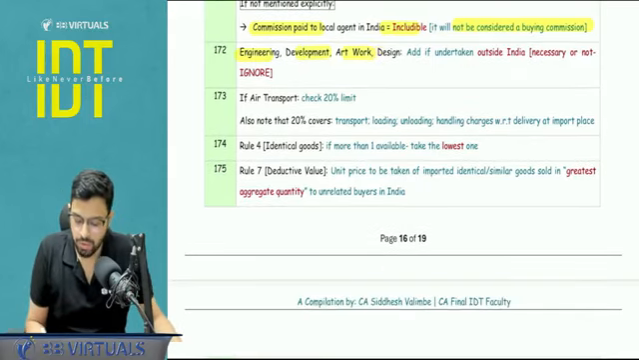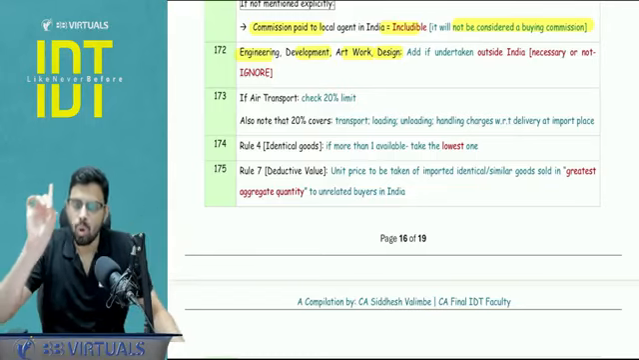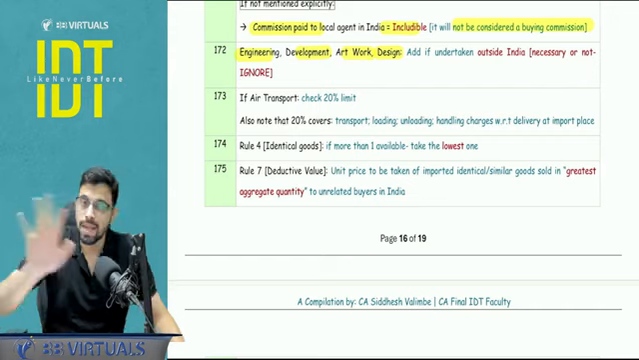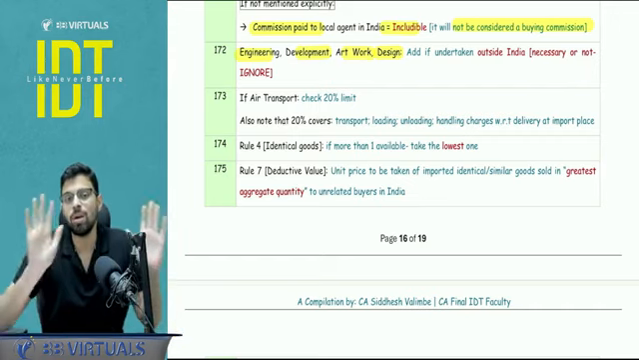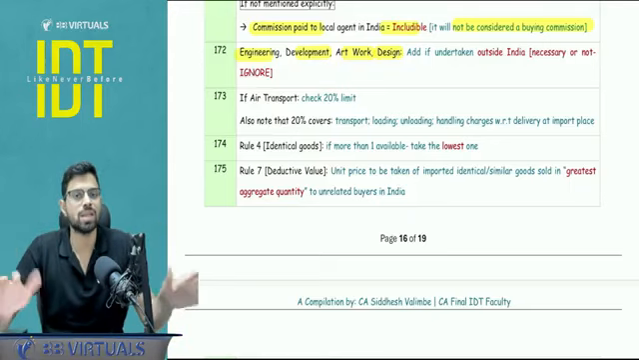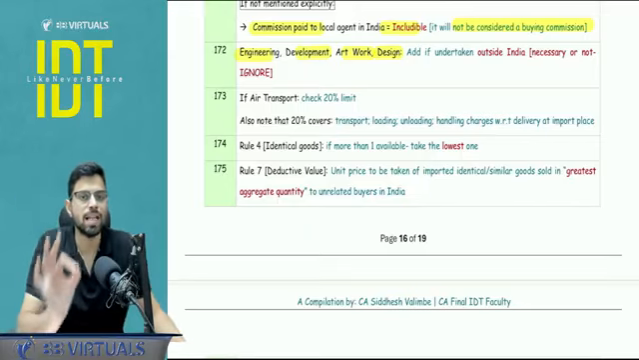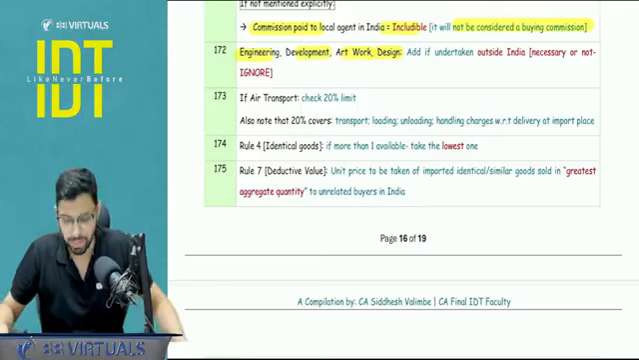Engineering, development, artwork, design, all these expenses are to be added in the valuation only when they are incurred outside India. They may be necessary for the goods, they may not be necessary for the goods, I don't care. In September 25, they mentioned that these were expenses incurred in India and they were necessary for the goods. People got confused that it was necessary, so they added it. No, necessary, unnecessary, I don't care. Only see whether it is in India or not. If they are incurred outside India, add it. If not, don't add it.